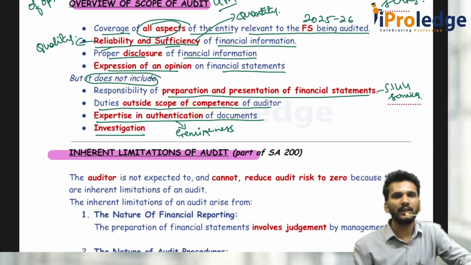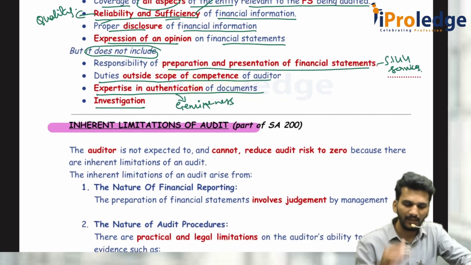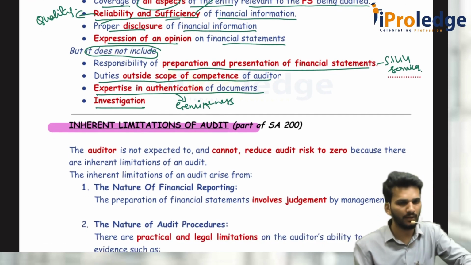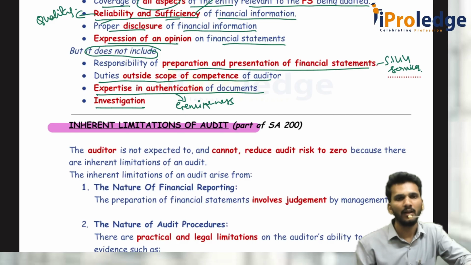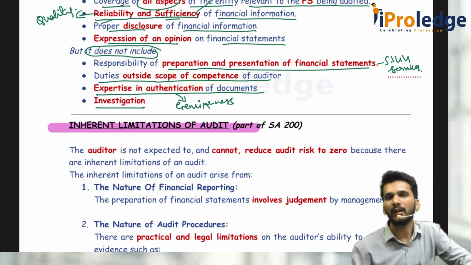I can't get the entire evidence, 100% evidence, because of these factors. One is what we call the inherent limitations of an audit. What is an inherent limitation? They are there anyway. You can't take out those limitations.